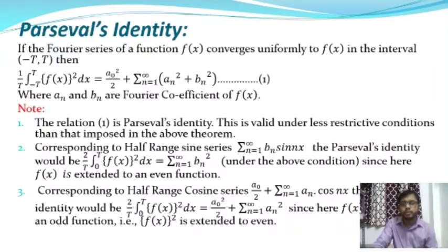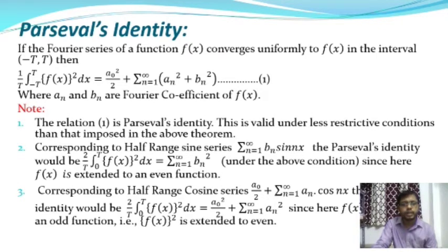Okay, since the function f of x is extended to an even function, that is f(x) square, and this is actually an even function. Therefore the half range cosine series is reduced to the Parseval identity, and it will be 2 by T into integration over 0 to T f(x) square into dx, equal to a0 square by 2 plus summation over n is equal to 1 to infinity an square.